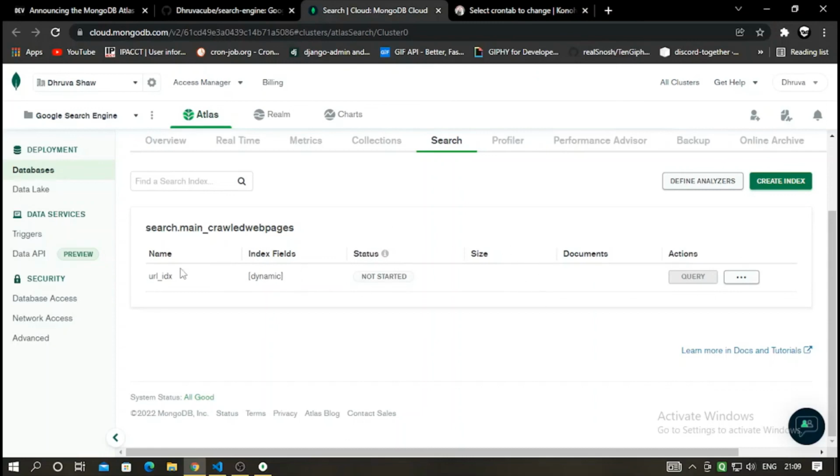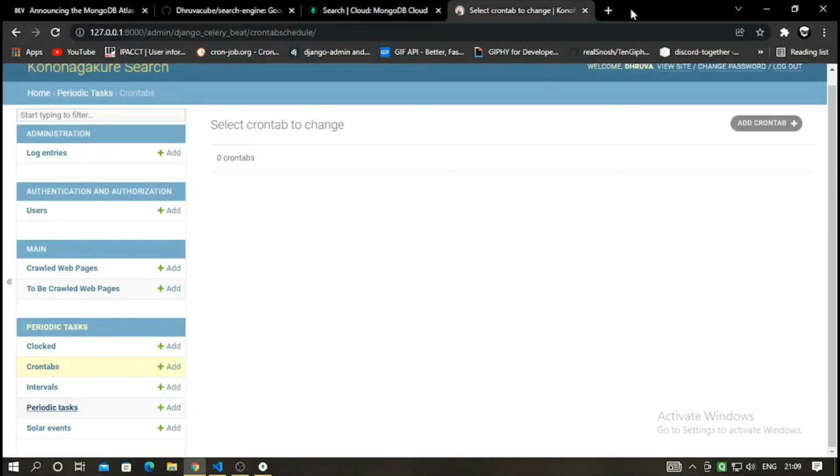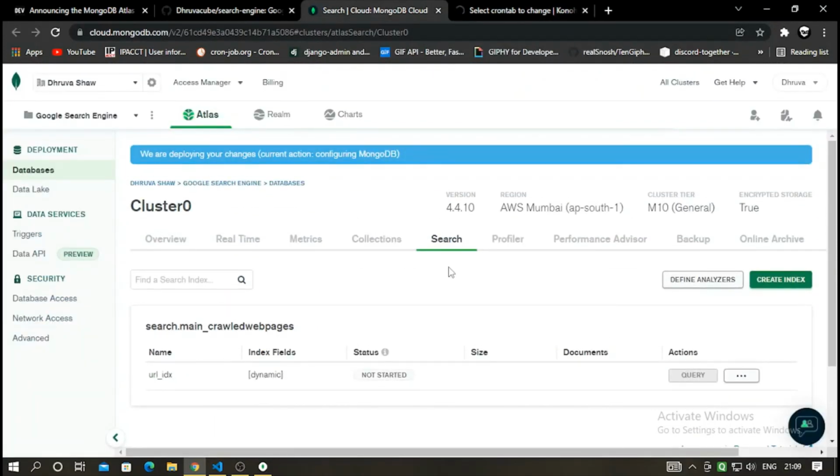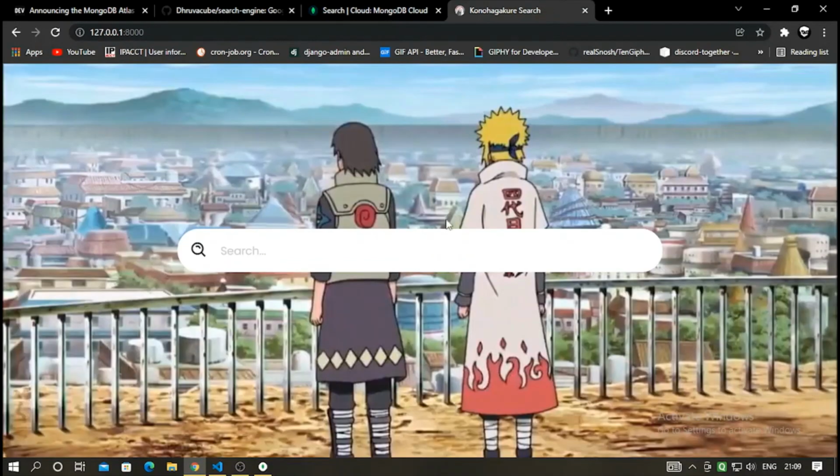When the indexing is done, when it shows the status active, then you can use this project. This is the most important thing which needs to be done.